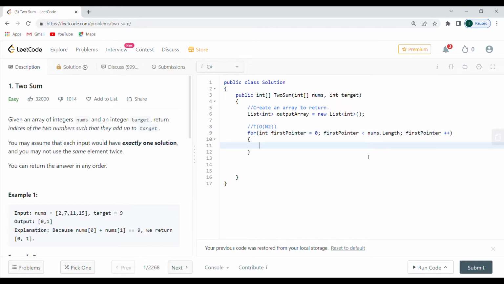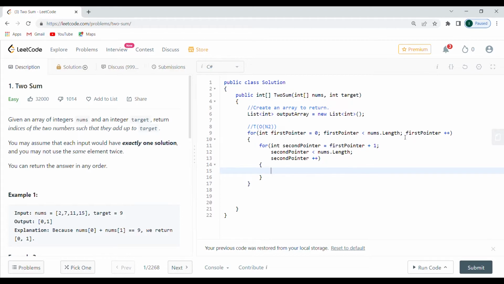Now, in order for me to get the second pointer, I need to start one step further. So I'm going to say second pointer is going to be equal to first pointer plus 1. Second pointer is less than nums dot length, and now I see the error. Second pointer plus plus. Okay, good. So here I'm going to do minus 1 because otherwise we're just going to go out of the array. So we have the first pointer, and we have the second one.